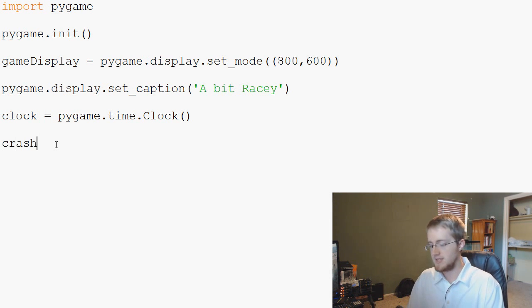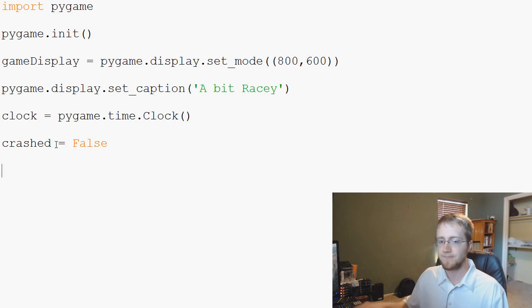So we start the game by saying crashed equals false. So we're saying we have not crashed, right? You start the game, you haven't crashed yet. But then if crashed equals true, we need to do something, right? We crashed, so we're probably going to reset or something like that.